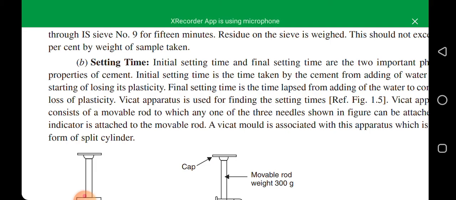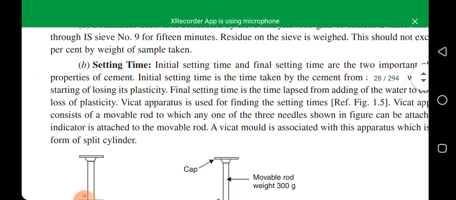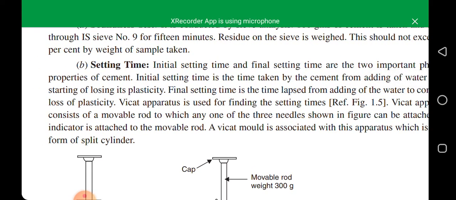Then final setting time is the time lapse from adding of water to complete loss of plasticity. What is meant by complete loss? Complete loss means that cement turns hard.